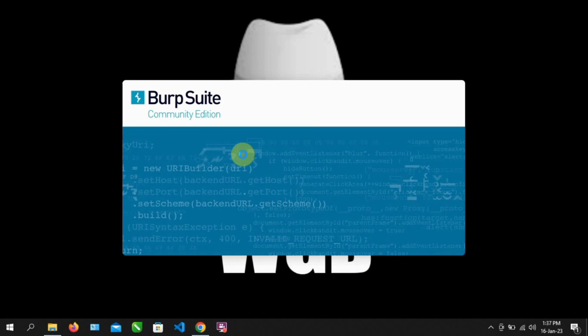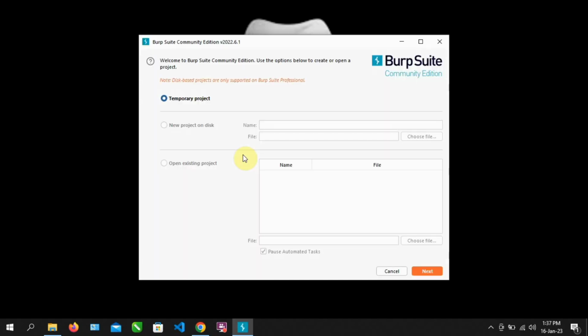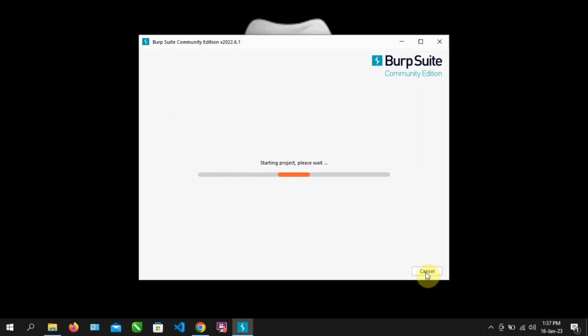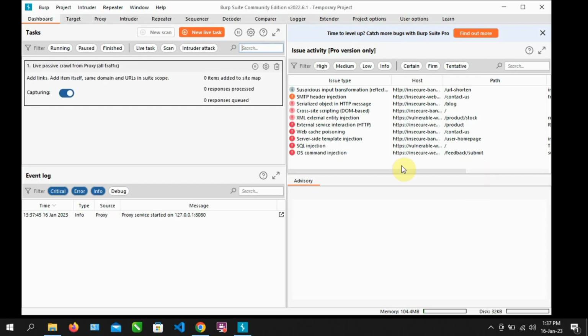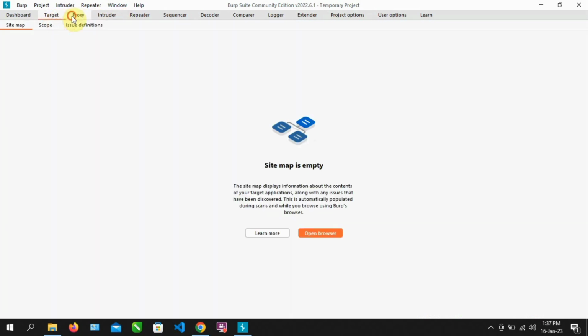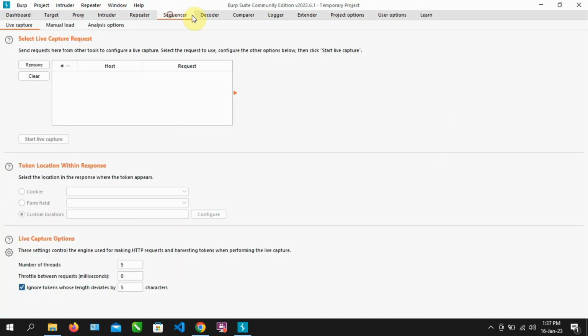Then wait patiently for Burp Suite to finish loading. Click on Next. Click on Start Burp. Wait for it to finish loading. Here you go. This is your Burp Suite Community Edition. You can do pretty much everything on the Community Edition.